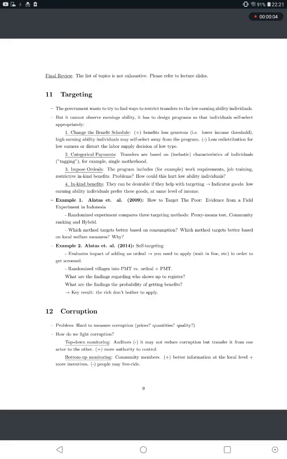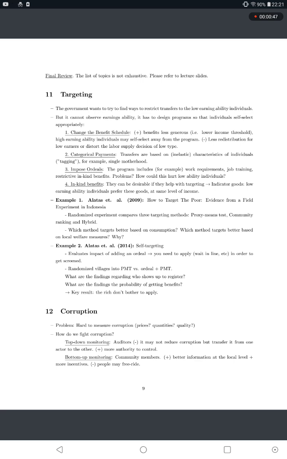Targeting, Chapter 11. The government wants to try to find ways to restrict transfers to the low earning ability individuals, but it cannot observe earnings ability. It has to design programs so that individuals self select appropriately. Number one, change the benefit schedule. Benefits less generous, lower income threshold. For example, with a lower income threshold, high earning ability individuals may self select away from the program. Negatives: less redistribution for low earners, or distort the labor supply decision of the low type.